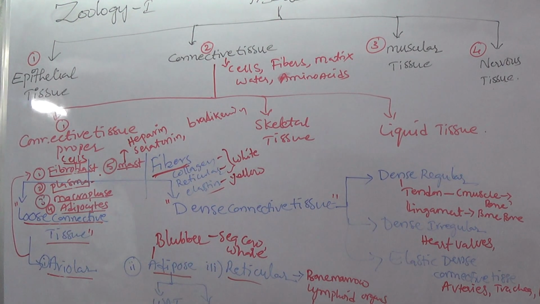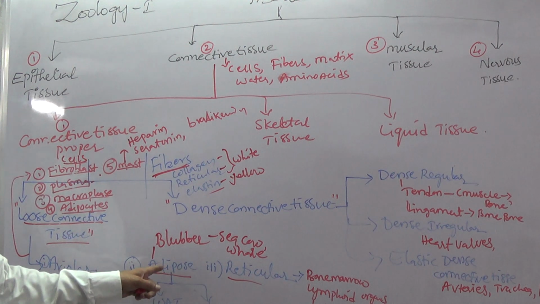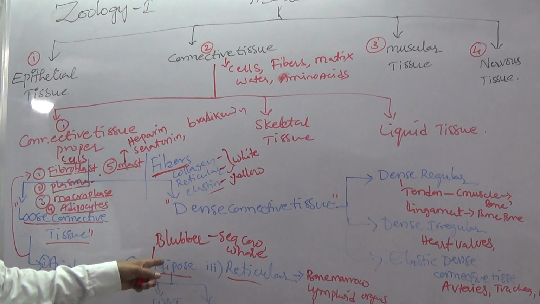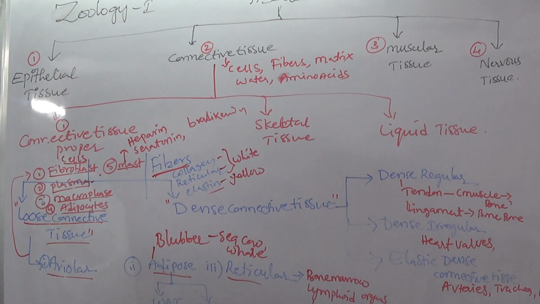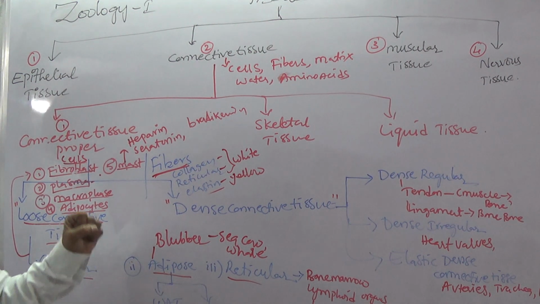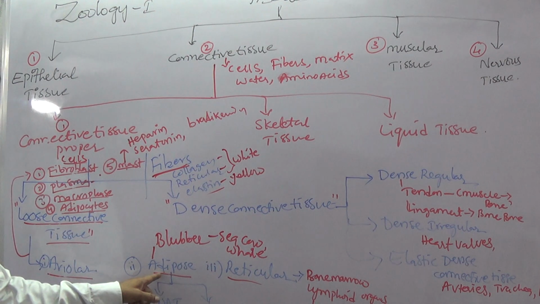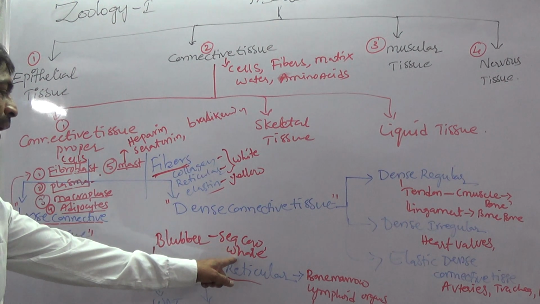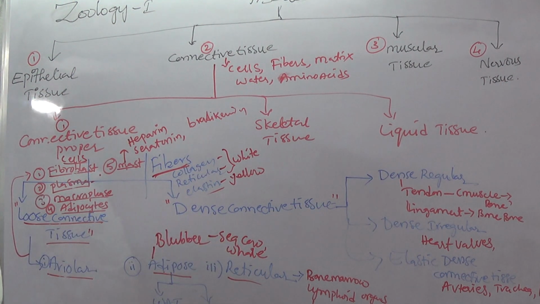So this is about adipose tissue. Adipose tissue is one type of loose connective tissue. This tissue contains fat and is present beneath the skin of animals. Its main function is thermal regulation or thermal controlling. That thermal controlling adipose tissue is present in aquatic animals. Aquatic animals like sea cow and whale have an adipose called blubber. But camel has adipose present at the hump of the camel.